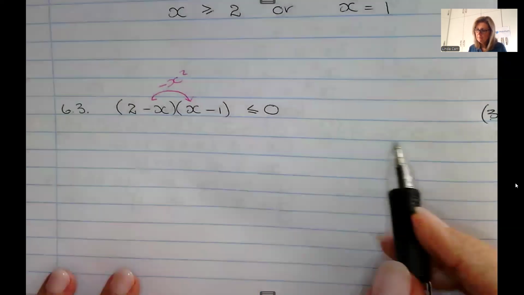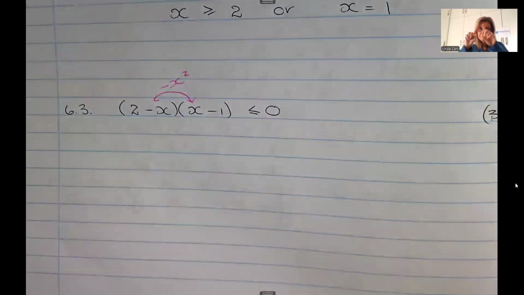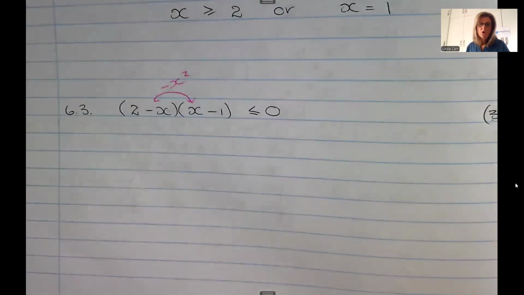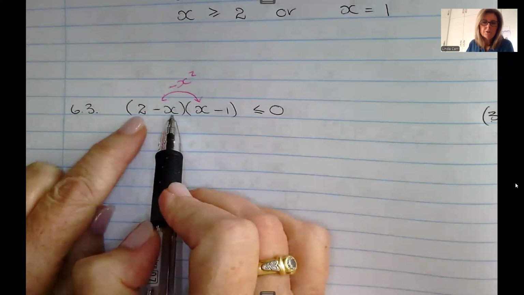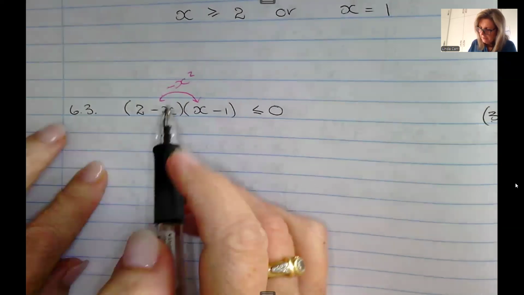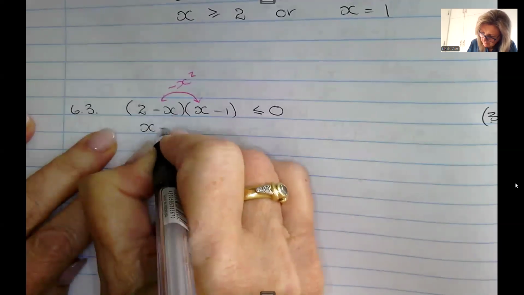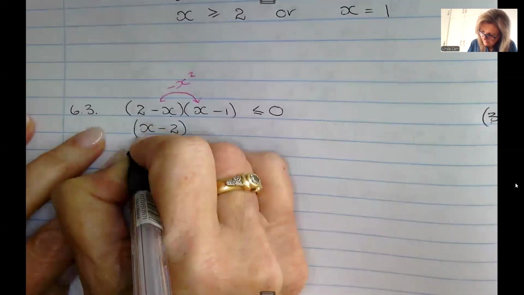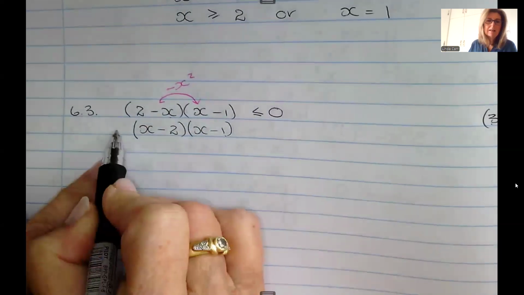And so I've got to watch out for that if I'm looking for my solutions. If I'm going to draw a parabola, either I'm going to have to draw a frowny parabola, or I'm going to switch this bracket around. So I'm going to do that. So I'm going to change this to x minus 2. But in doing that, remember, technically I've taken out a negative 1.